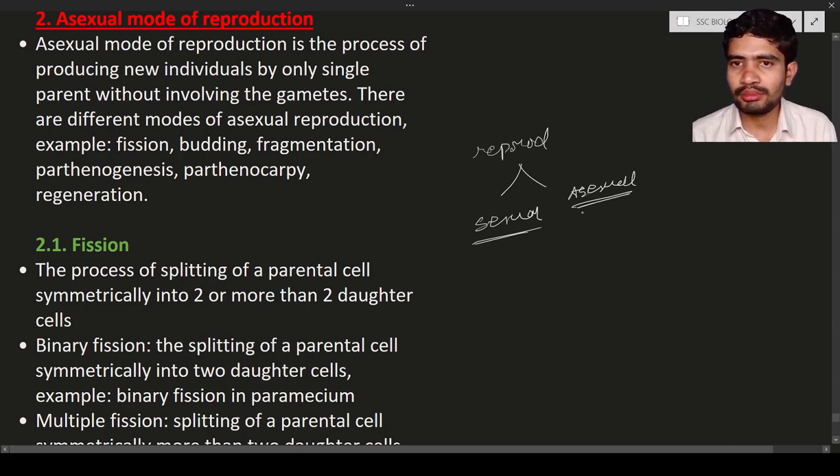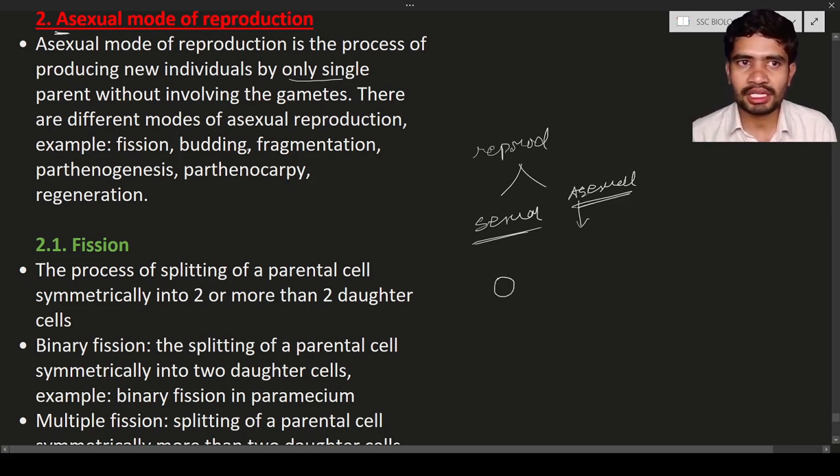In biology, mostly whenever there is a letter A, it refers to absence. It means here the sexual type of reproduction is absent. That is known as asexual. Here you can see the letter A. Okay, asexual mode of reproduction means no sexual process of reproduction. So the asexual mode of reproduction is the process of producing new individuals by only a single parent. So in asexual reproduction, remember, only one parent is required.